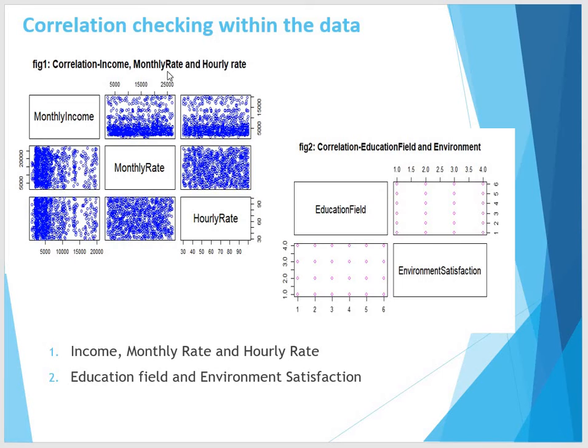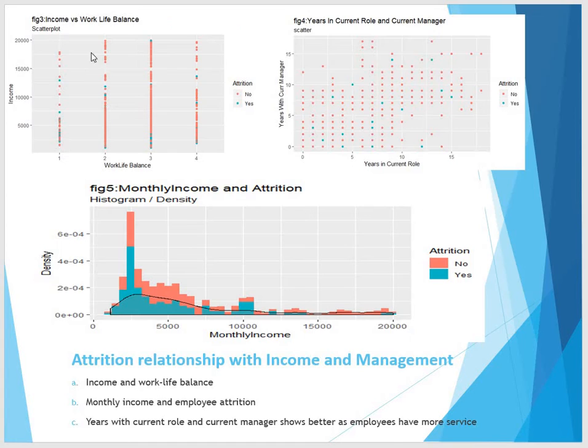Here, correlation of income, monthly rate and hourly rate. Here, education field and environment. These are some of the correlated variables that could be weeded out for our study. This is a scatter plot about income and work-life balance versus attrition. Here, current role and current manager versus attrition.